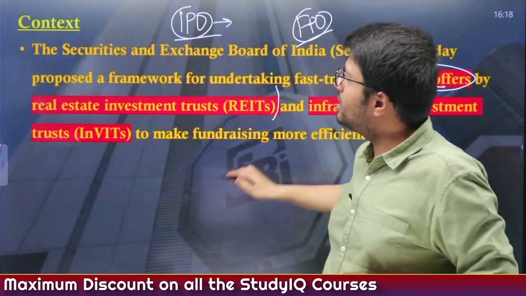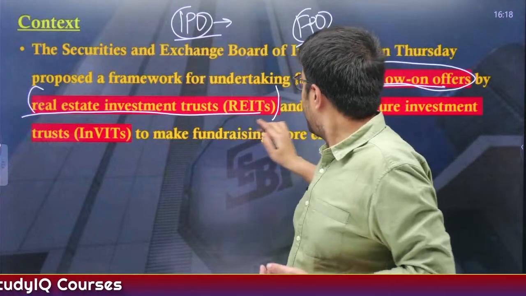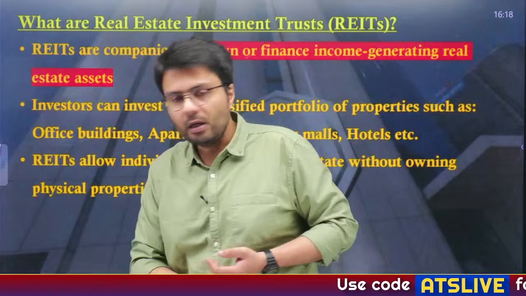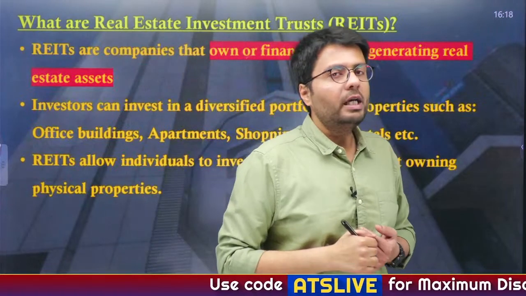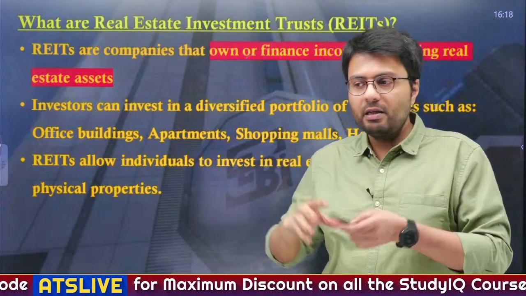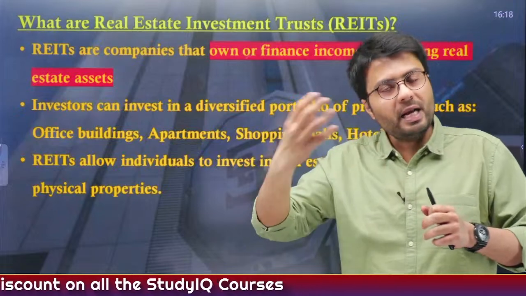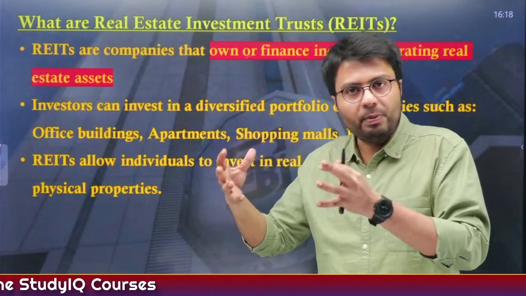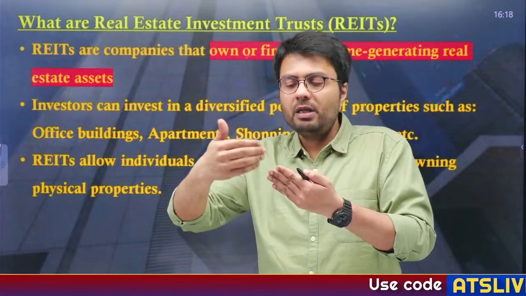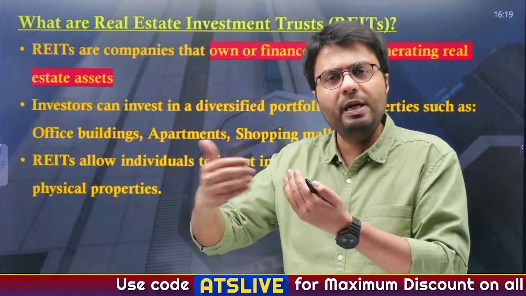Now, today's discussion will be about these 2 financial instruments, that is real estate investment trust as well as infrastructure investment trust. Understood? Now, let us first understand what are these real estate investment trusts. You must have heard about mutual funds, right? Whenever more than one person pools their money, for example, you and I contribute 10,000 rupees each, so the pool will consist of 20,000, right? And this 20,000 can be invested in different kinds of securities, be it shares, bonds, or properties.